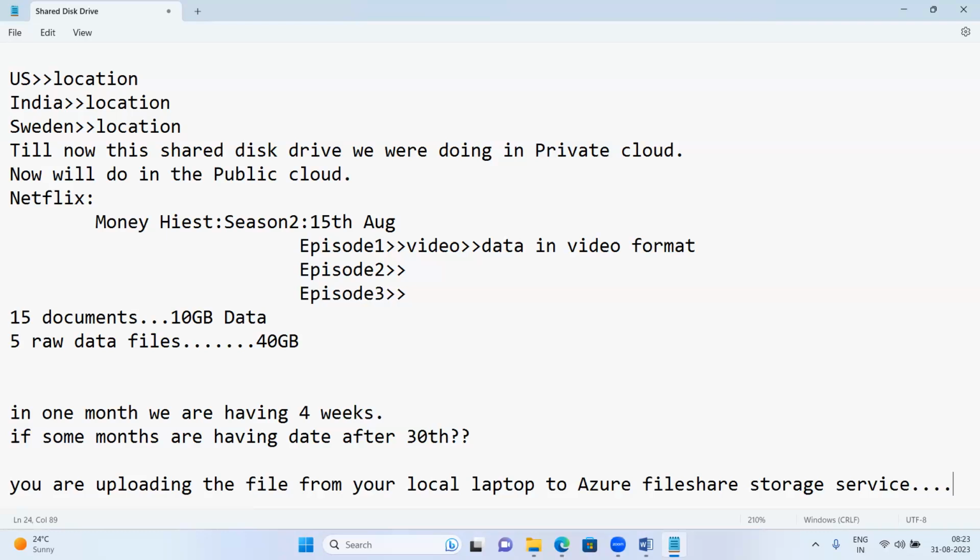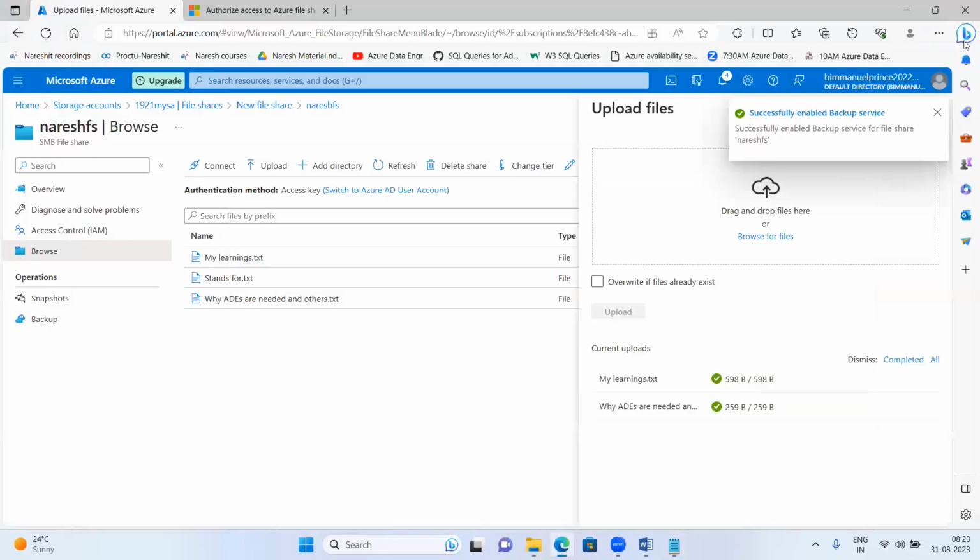Is that clear? Yes or no, guys? Multiple files we have uploaded in our file share storage service.